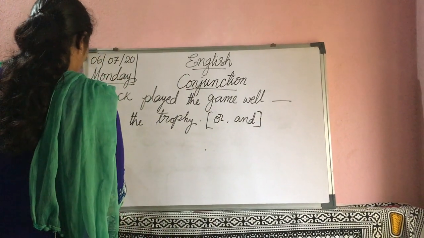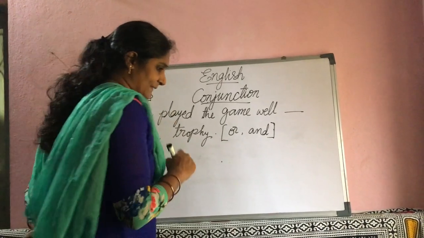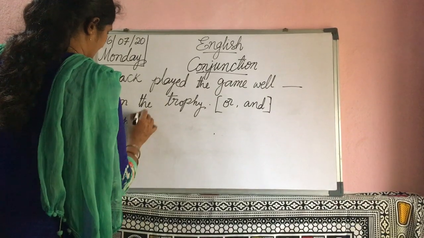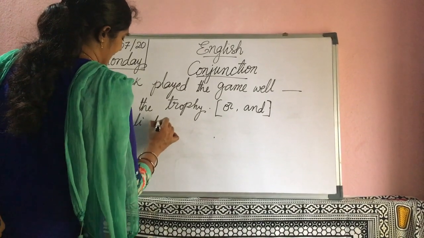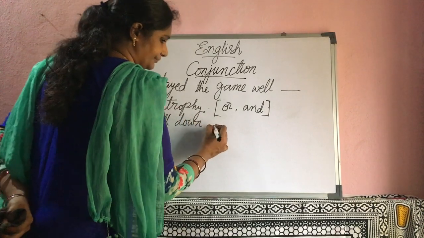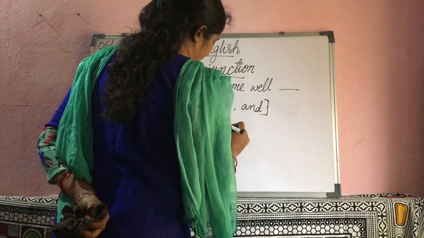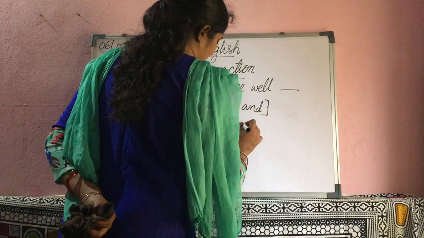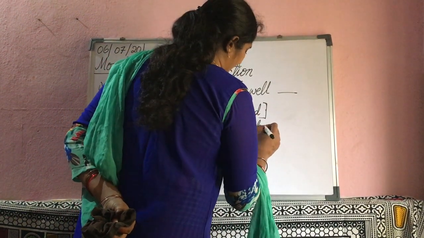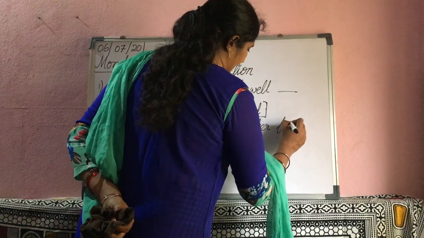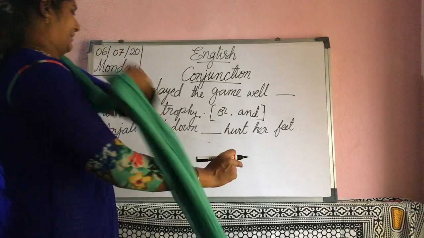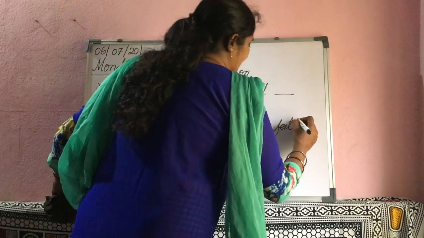Okay. Anjali fell down. Anjali fell down, dash, hurt her feet.